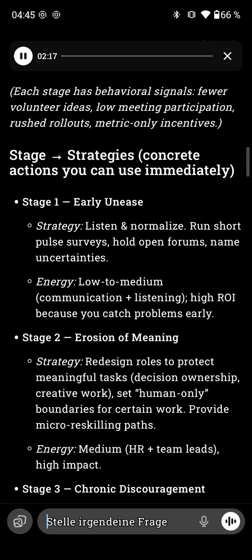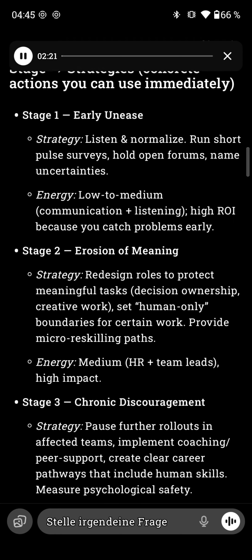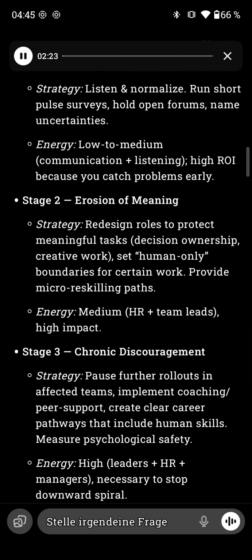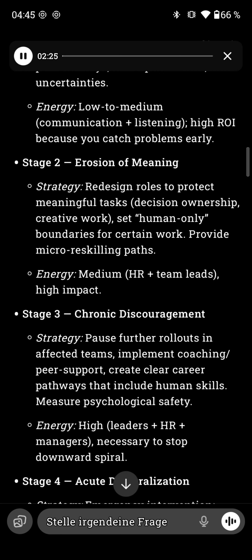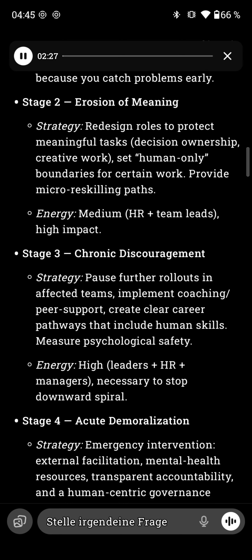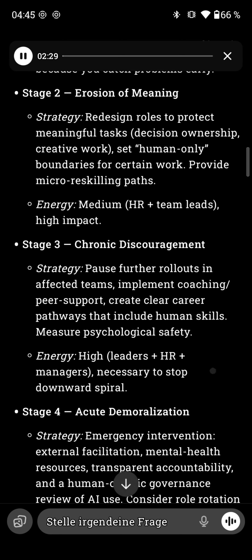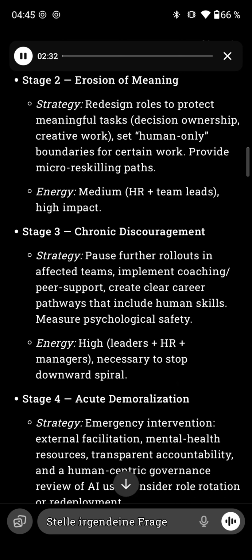Energy: low to medium, communications listening, high ROI because you catch problems early. Stage 2, erosion of meaning. Strategy: redesign roles to protect meaningful tasks, decision ownership, creative work, set human-only boundaries for certain work, provide micro-reskilling paths. Energy: medium, HR plus team leads, high impact.